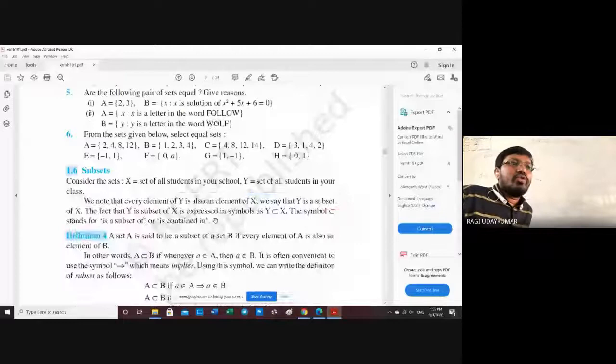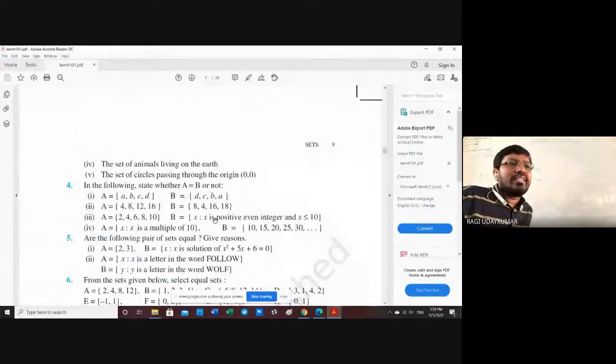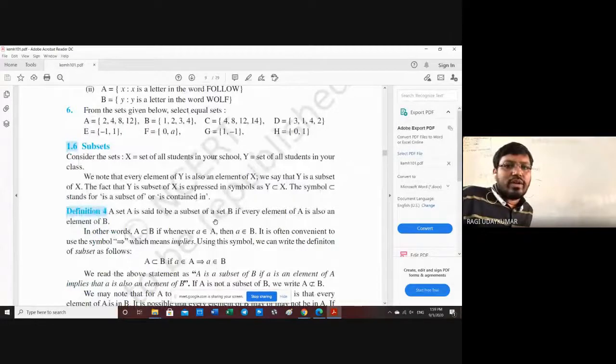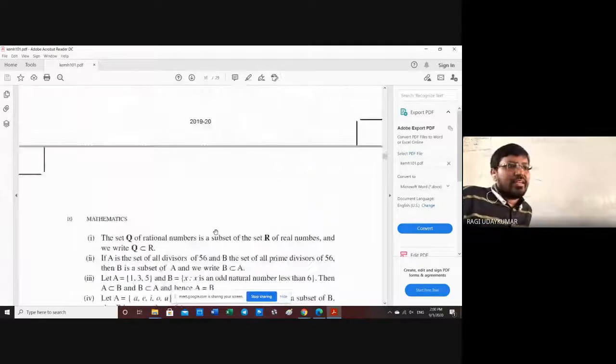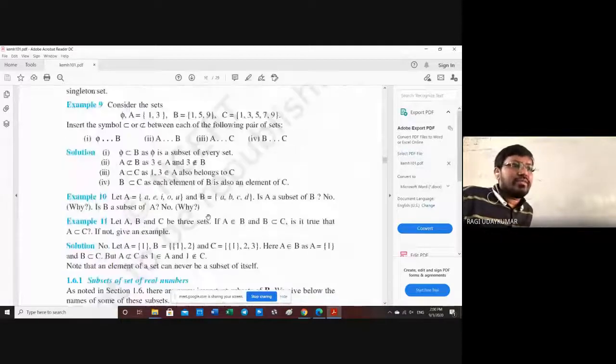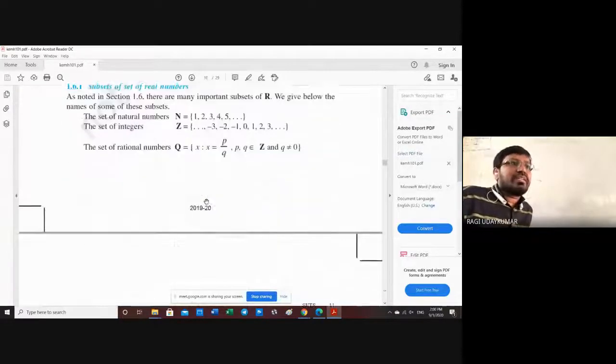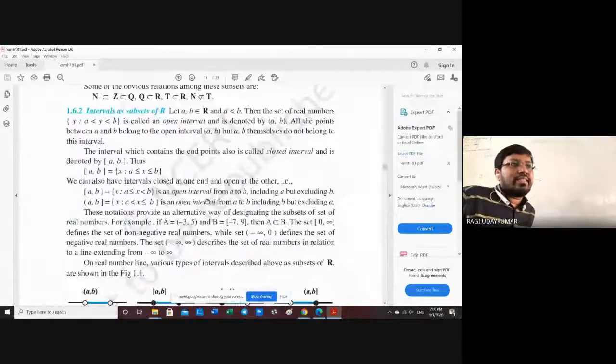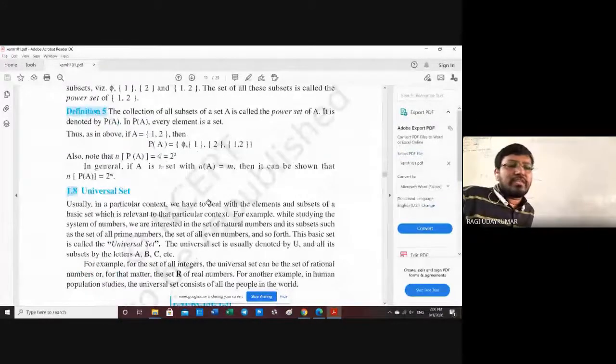So like that you go through the problems. Here there are not very difficult problems, and if I discuss everything, it takes some time. You complete exercise 5.2 and whatever doubts you are having, ask me in the next class. And let us go for the next concept of subsets and subsets of the real numbers and intervals. This is a very important thing, and I will explain this concept to you, and problems we will solve tomorrow.